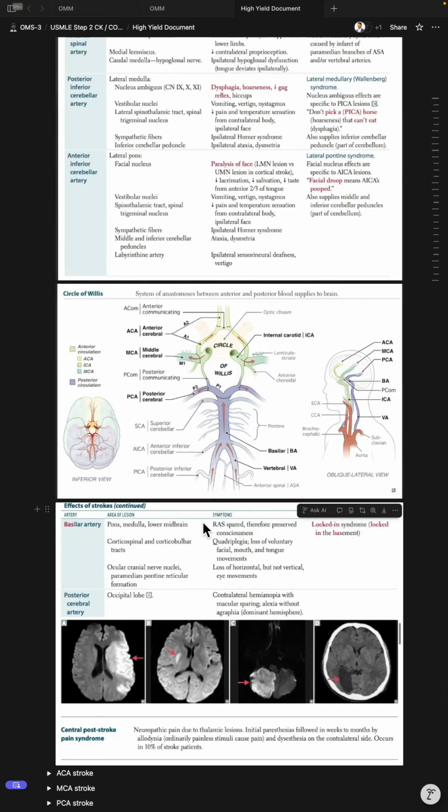Central post-stroke pain syndrome results from thalamic lesions. Initial paresthesias progress to weeks or months of allodynia and dysesthesia on the contralateral side, and occur in about 10% of stroke patients.